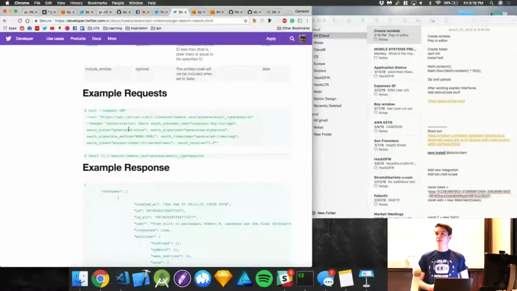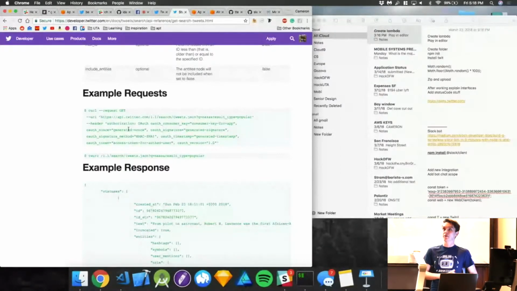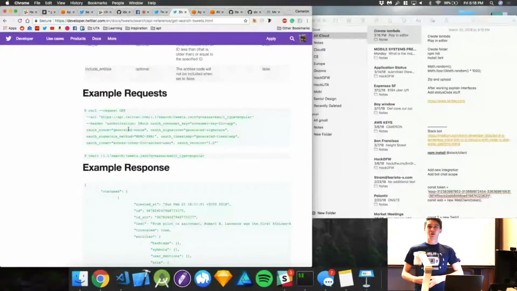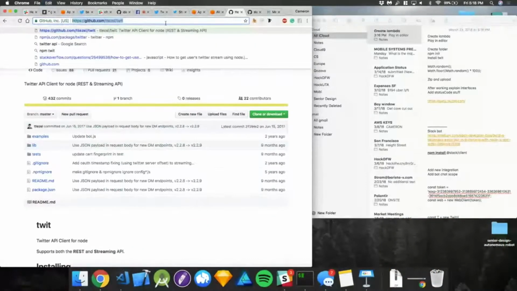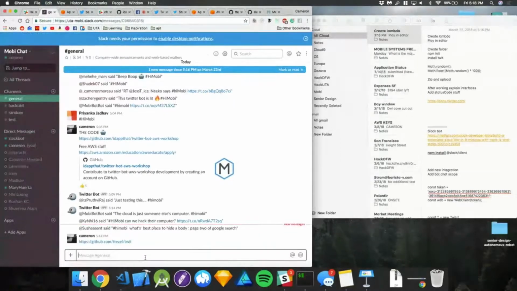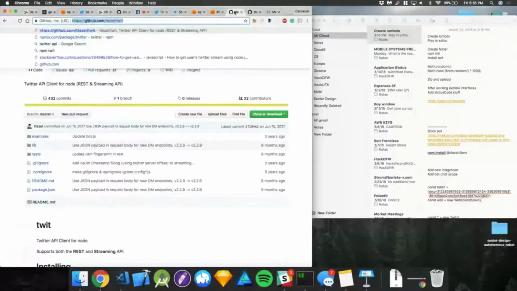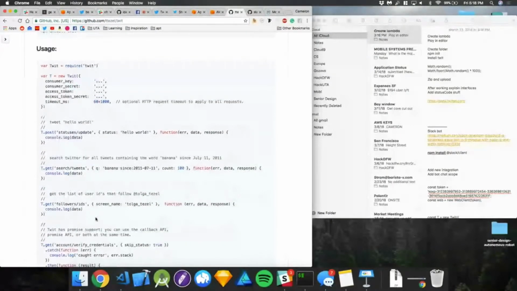In the past, they actually had a thing where you could just go query the API. That's it. There's nothing more to it. You didn't have to do any authentication, anything like that. Now it's really complicated. So we're going to use this cool little library. And once again, I'll paste this in here as well. This is a little library that's going to do all this hard stuff for us. It's going to authenticate for us. It's going to query tweets in a nice abstracted way. Basically, it's a wrapper around that API that I just showed you, where you would have to hit it in a RESTful web service way.